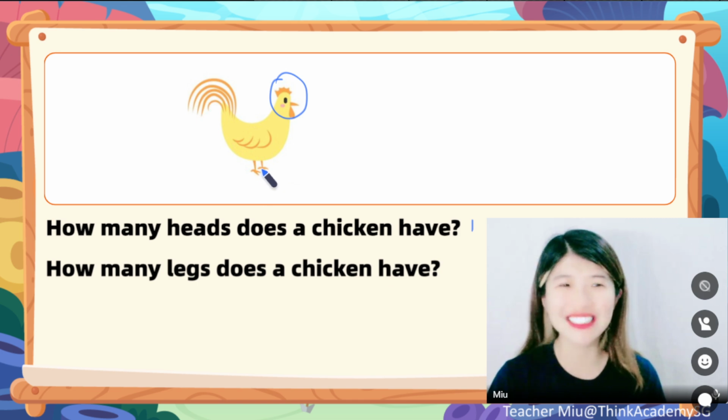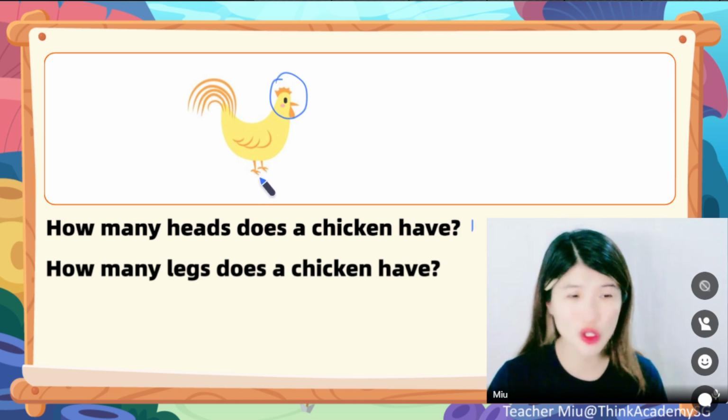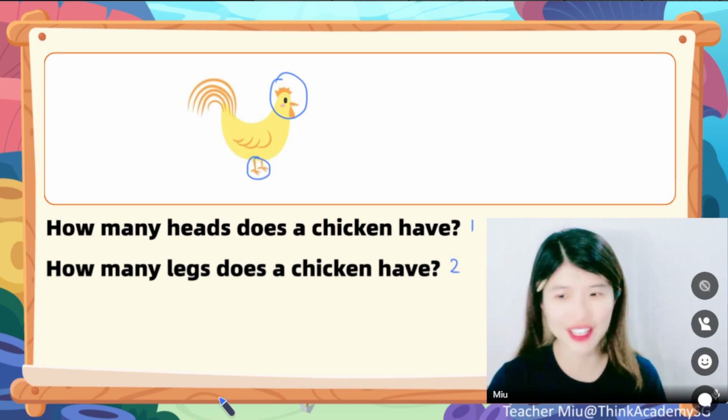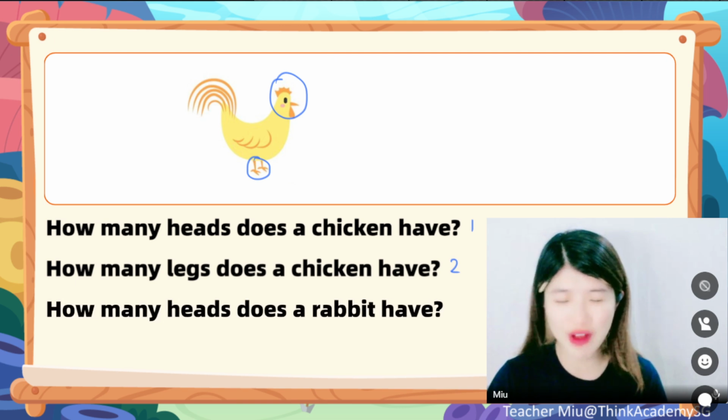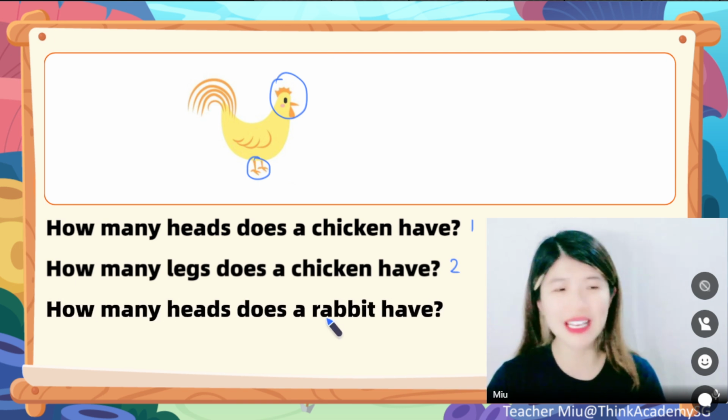Well done. These are legs. So 1 chicken has 2 legs. All right, 2 legs. All right, thank you, dear. And continue. What about rabbits? How many heads does a rabbit have?